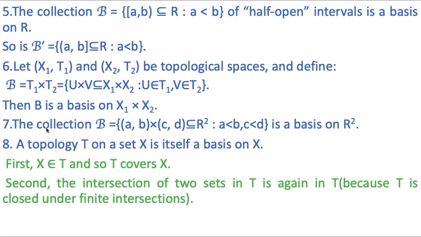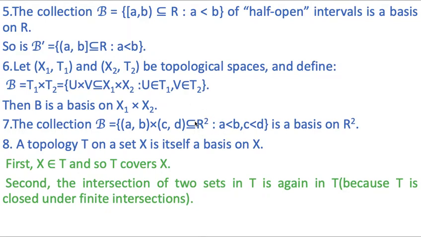One more example, the collection B of (a, b) cross (c, d), which is a subset of R square, here a is less than b and c is less than d, is a basis on R square.